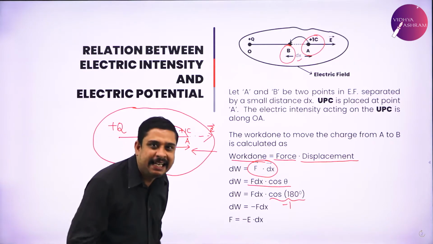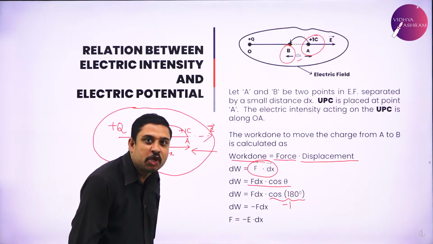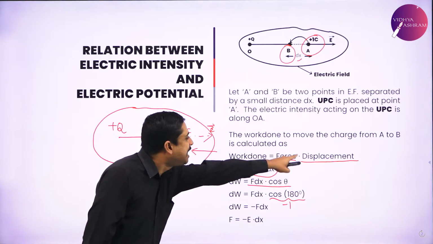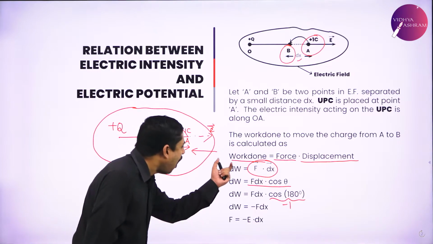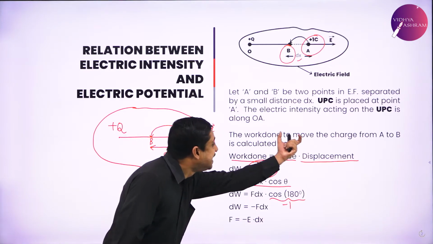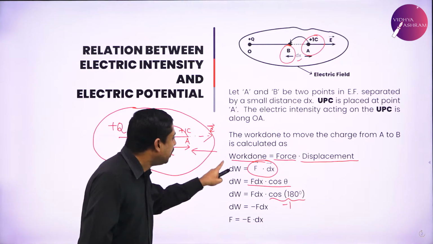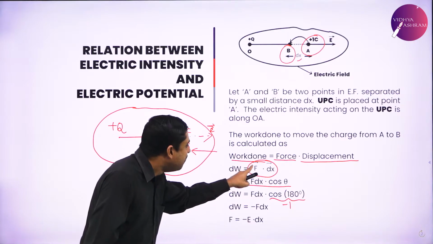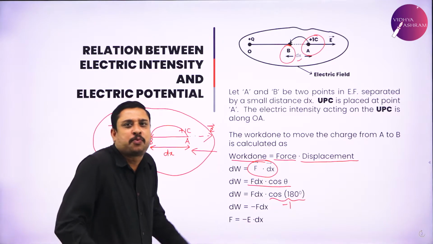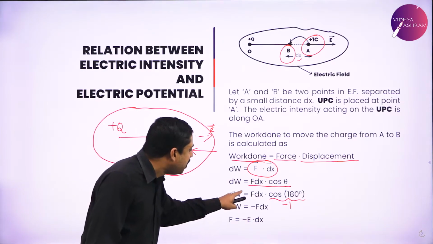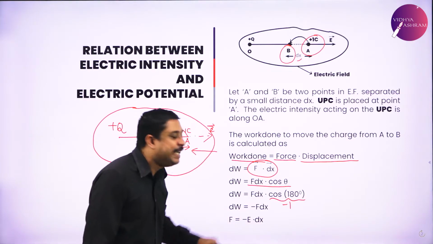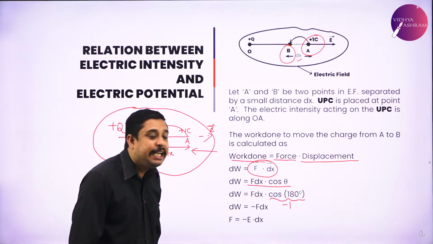By the definition, work is force into displacement. Small amount of work is happening since displacement is small. So dW equals vector F dot vector dx. Dot product expansion, dW equals F dx cos theta. What is theta?